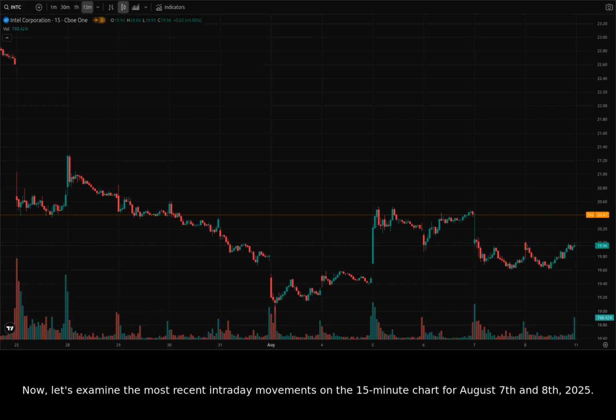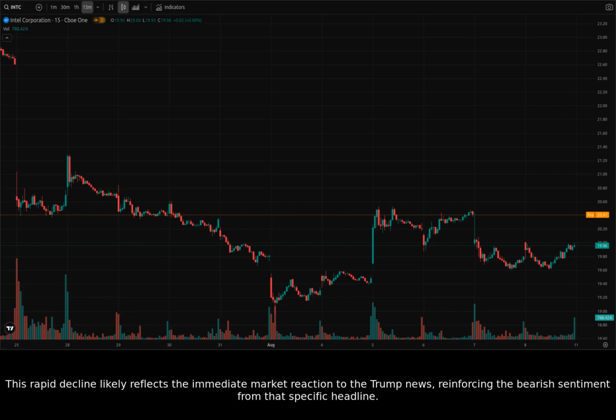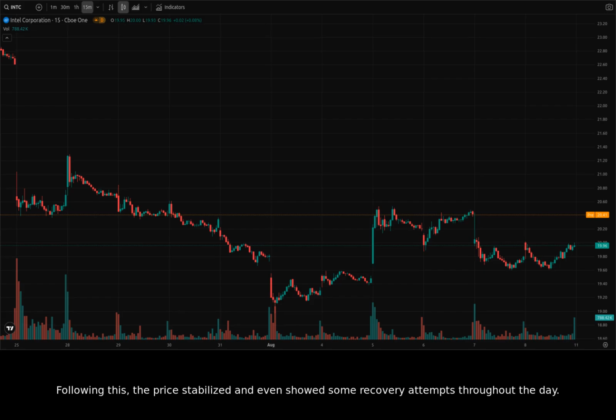Now, let's examine the most recent intraday movements on the 15-minute chart for August 7th and 8th, 2025. On August 7th, we observed a sharp drop around 11:27 Universal Time Coordinated, where the price fell from $20.58 to $19.93. This rapid decline likely reflects the immediate market reaction to the Trump news, reinforcing the bearish sentiment from that specific headline. Following this, the price stabilized and even showed some recovery attempts throughout the day.